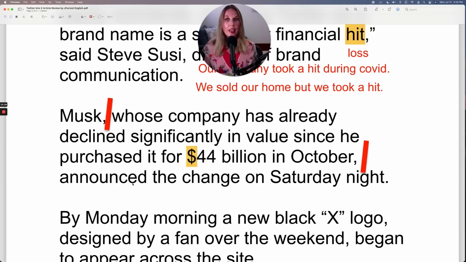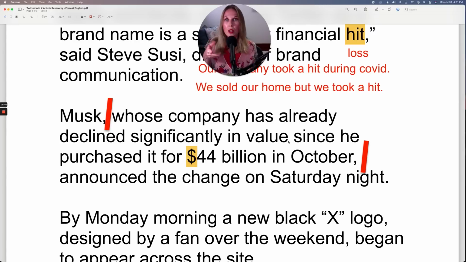here, this announced is going to be conjugated with Musk. Now, because it's in the past simple, there isn't a different conjugation for different subjects, so that's pretty easy. But if this were in the present simple, you wouldn't conjugate it with whatever you last saw here. You would conjugate it with whatever came before the first comma. Musk announced the change on Saturday night. That right there is a complete sentence. And then everything in the commas gives additional information.